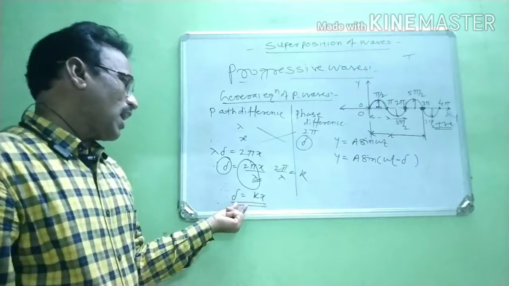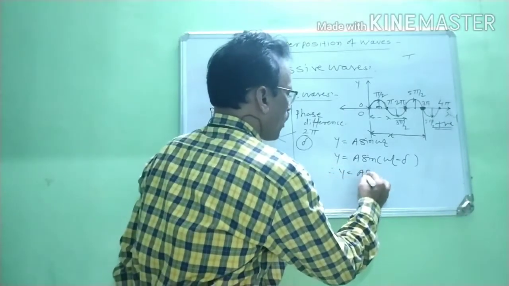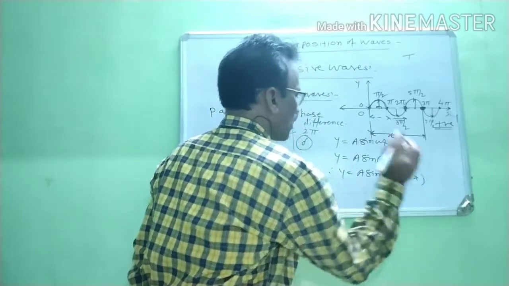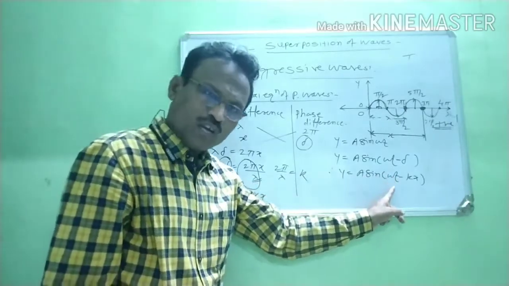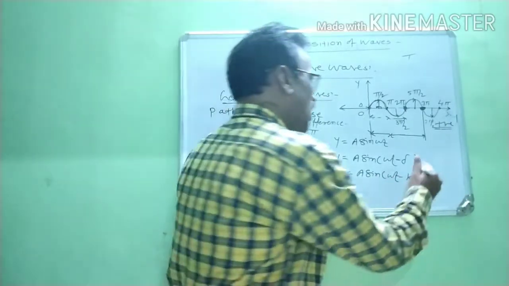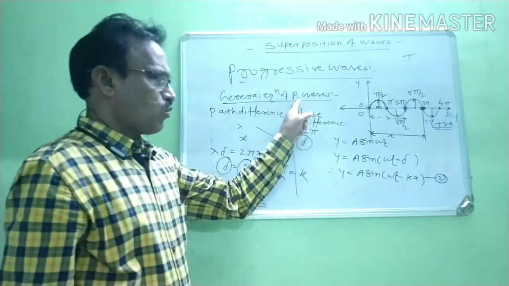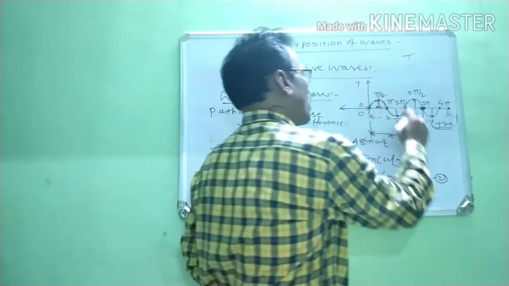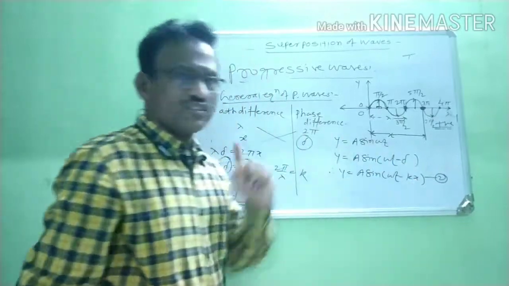Substitute the value of del as kx. Therefore, y is equal to a sin in bracket omega t minus kx. Now, actually, this is the equation of a progressive wave when this wave is traveling continuously in the positive direction along the x-axis.